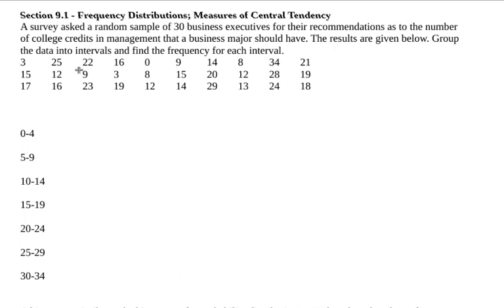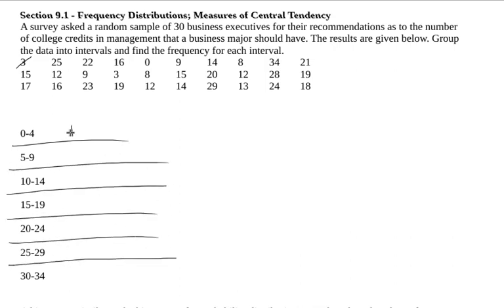We want to group this data in intervals and find the frequency of each interval. So you can see we have various numbers of recommended college credits, and we have various intervals here. So my first step would be to go through and look at all the data, and for example, this person recommends three college credits. That's between 0 and 4, so I'm going to put a hash mark in this first column. This next one says they recommend 25 college credits, and that's down here.